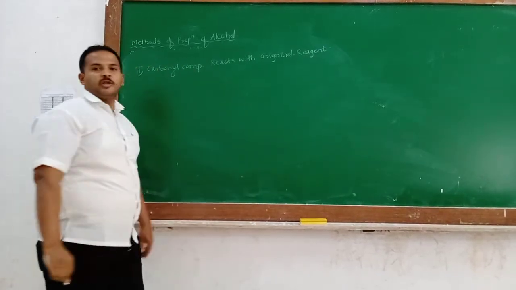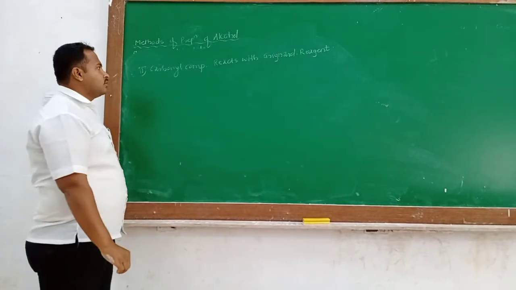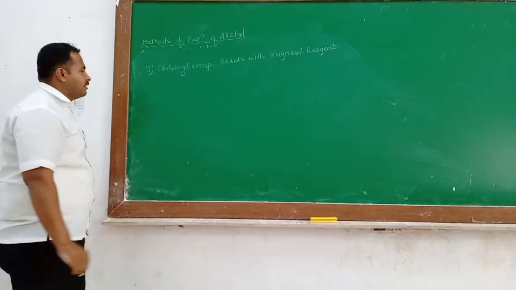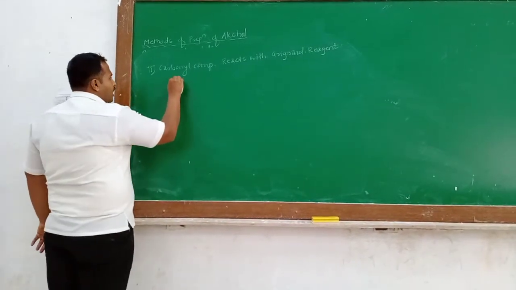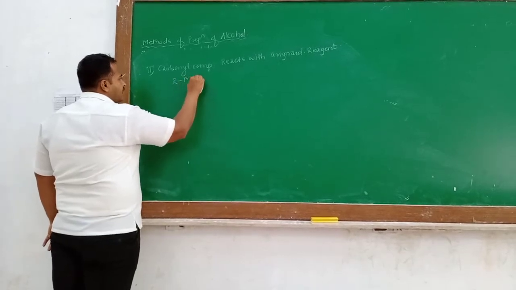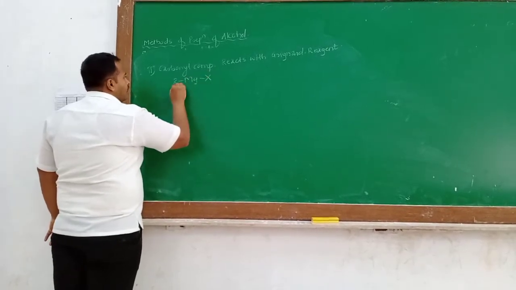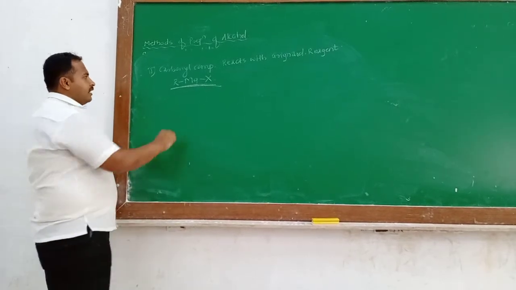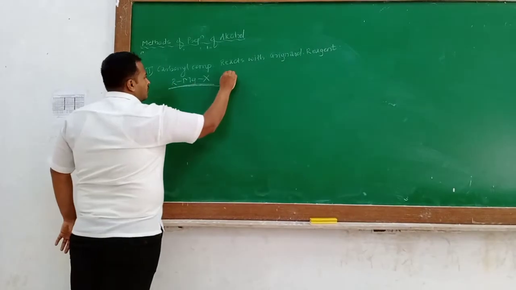Tell me, what is the meaning of Grignard reagent? In the last topic we have seen the Grignard reagent. Grignard reagent is RMgX. It is a common form.